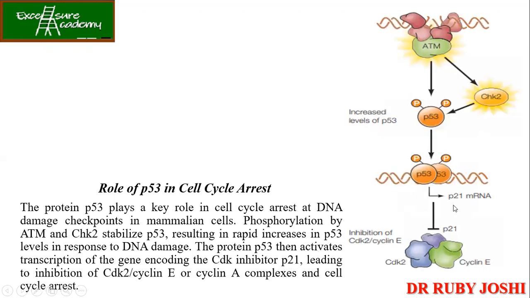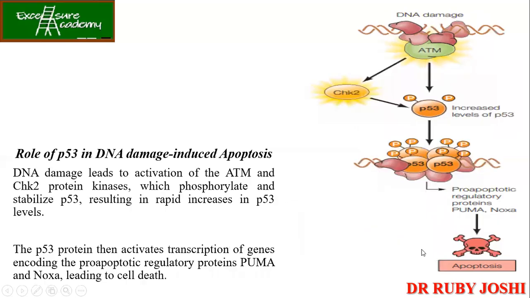Okay. So see, we have got the ATM, then we have got the CHK2. Finally, it is activating your P53. जैसे P53 activate हो जाएगा, it is going to result in the transcription of those target genes like P21. Now P21 क्या करता है? It is going to inhibit the CDK2 and cyclin E. Now, once this has been inhibited, the cell cycle gets arrested in the G1 phase and it is not able to proceed to the S phase of the cell cycle. ठीक है? तो ये बहुत इंपॉर्टेंट है, आपको ये याद रखना होगा.